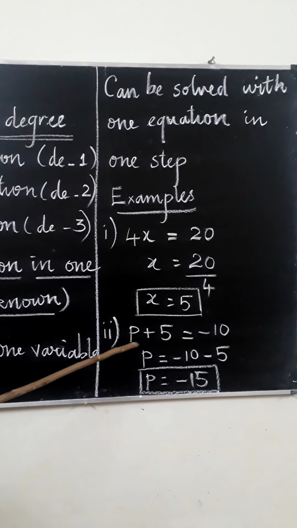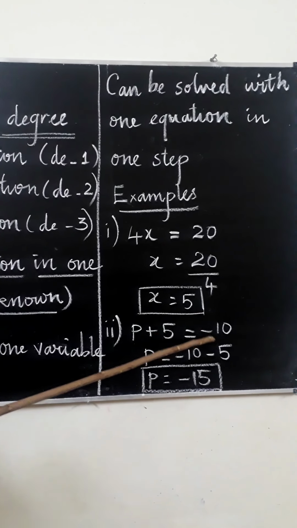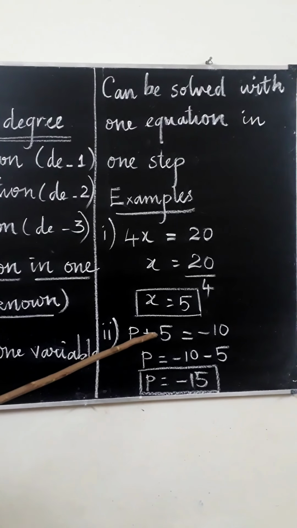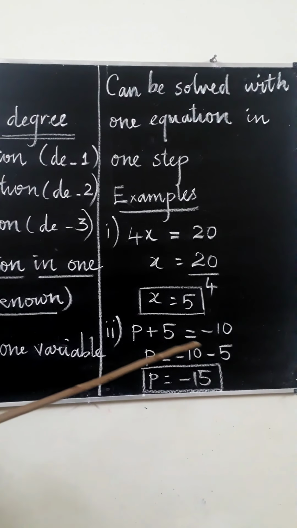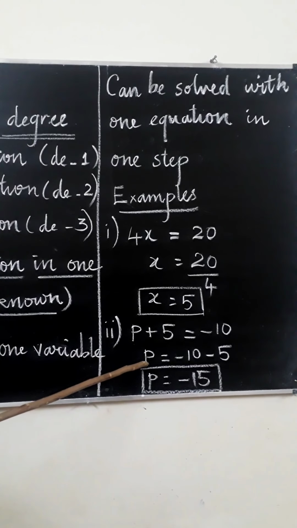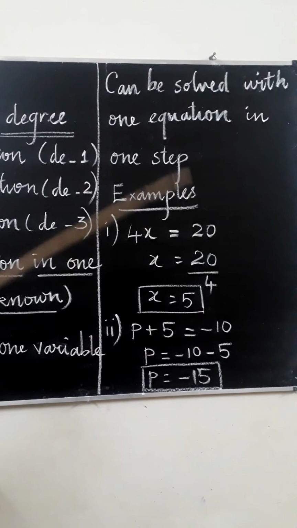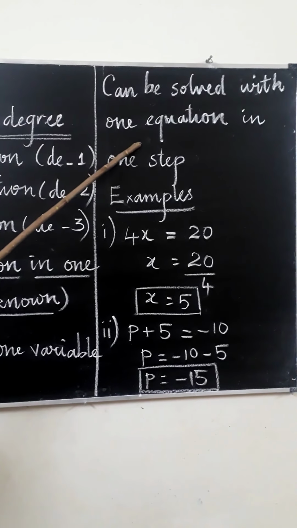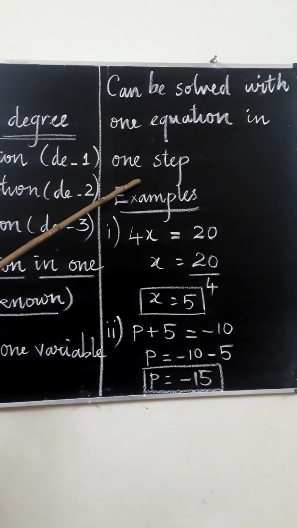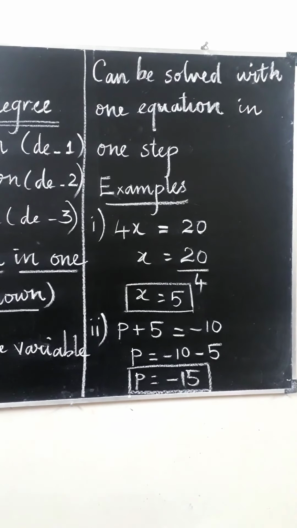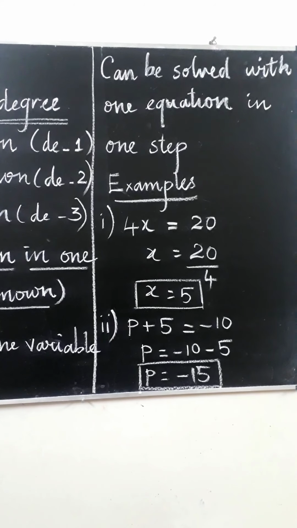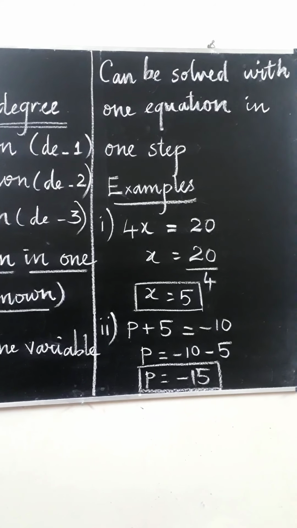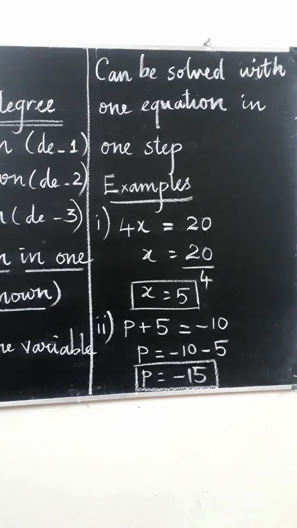In the second example, P plus 5 is equal to minus 10. P is a variable, and we have to find it. So keep it on the left hand side of the equation. Take plus 5 to the right hand side, which changes in sign and becomes minus 5. So P is equal to minus 15. So a linear equation in one unknown can be solved with one given equation and in one step. But linear equations in two variables cannot be done in one step. It has to be done with some more steps. How to solve a linear equation in two unknowns? We will see it now.